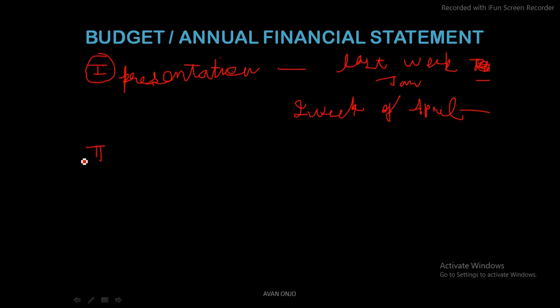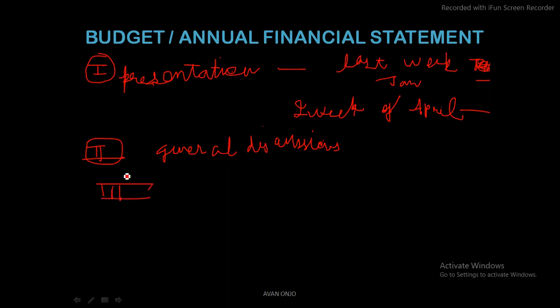Now we have the second step. What is the second step? There would be general discussions. After the general discussions, there is going to be a scrutiny by parliament.